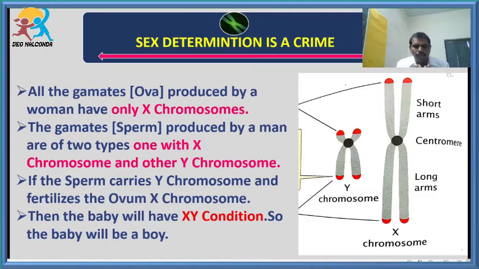Suppose the father produces two sperms. One sperm with Y fuses with X, then the baby will be a boy. If the father's X combines with the X of the mother, then it leads to the XX condition, and the baby will be a girl.